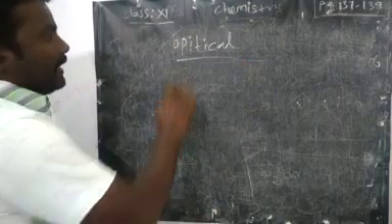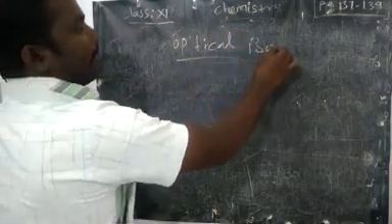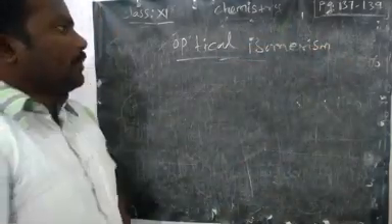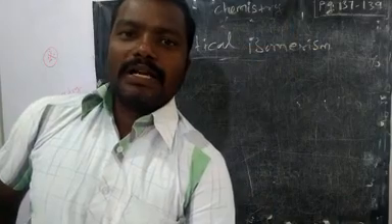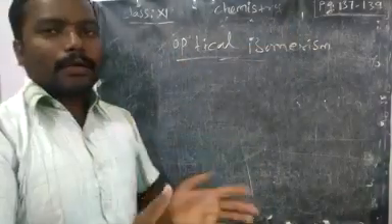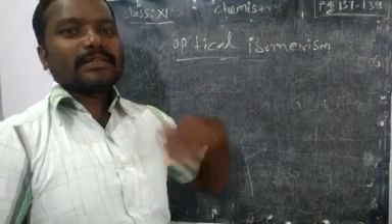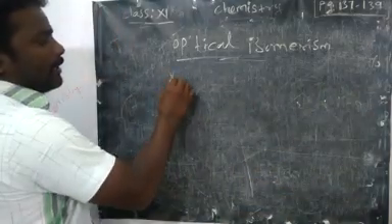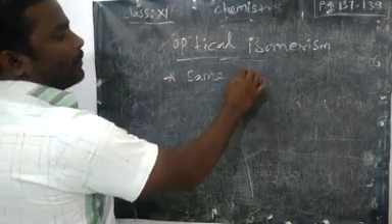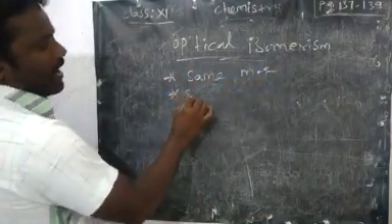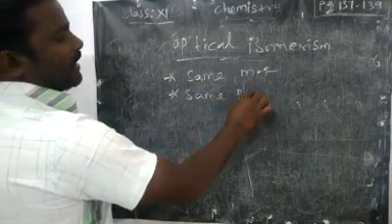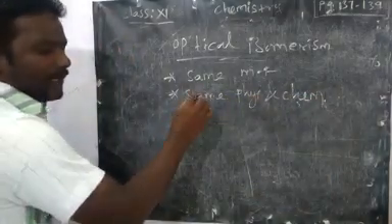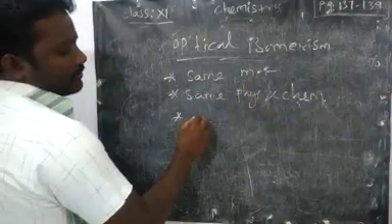In optical isomerism, we are going to discuss organic compounds which rotate plane polarized light. These are organic compounds having the same molecular formula and the same physical as well as chemical properties, but the compounds differ in how they rotate